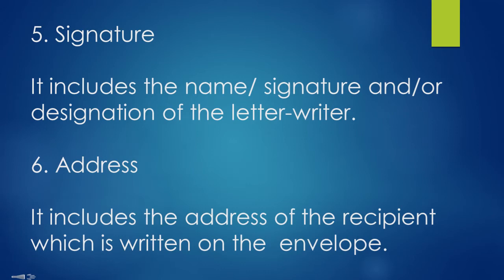Signature includes the name, signature, or the designation of the letter writer. Number 6, address. It includes the address of the recipient, and it is always written on the envelope.